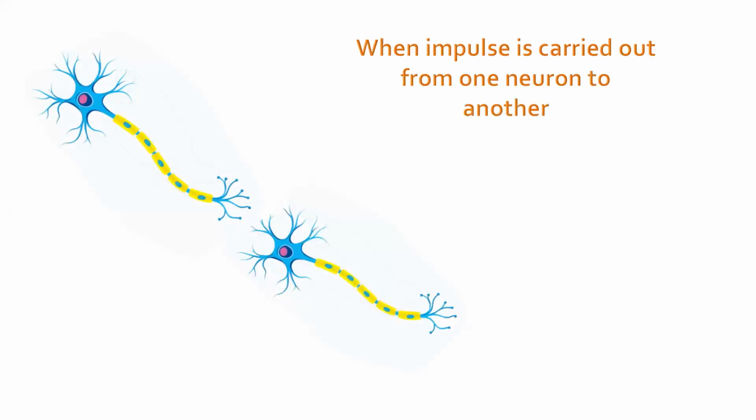Now let's go ahead. So when an impulse is carried from one neuron to another, that means we are speaking about the axon terminal of the first neuron to the dendrites of the second neuron. Correct? So from the next slide, you will be able to see this part highly enlarged, and also these dendrites which are enlarged. Our next slide will only comprise the axon terminals and the dendrites of the second neuron.